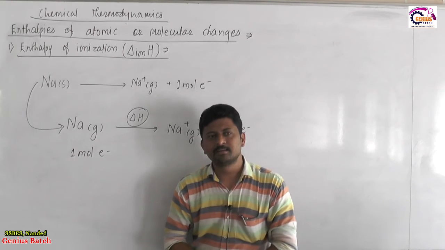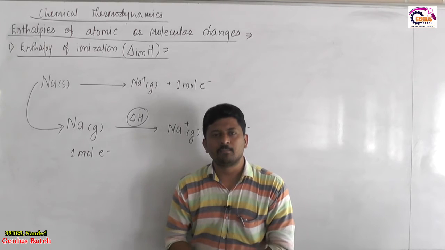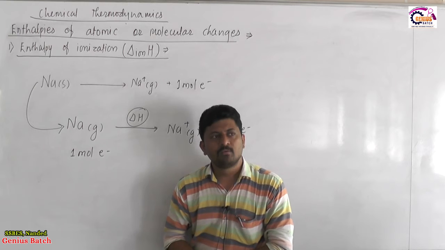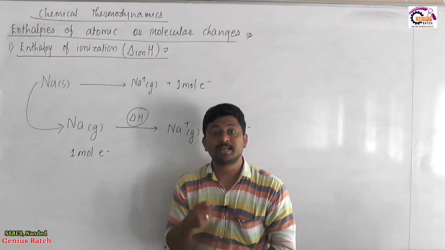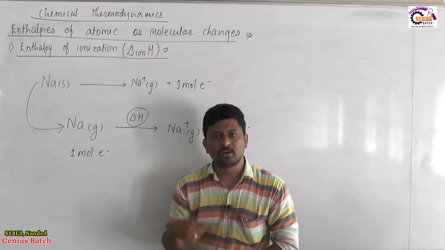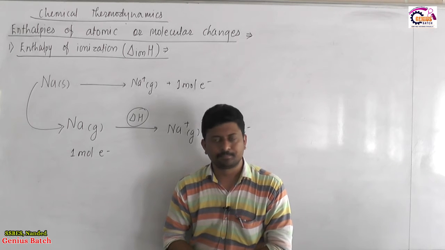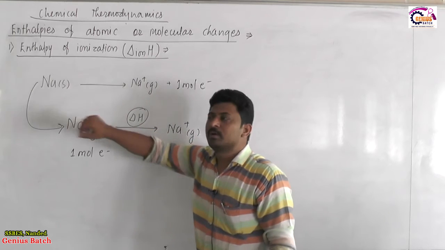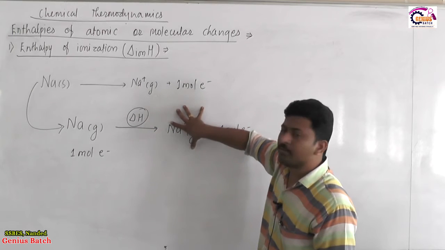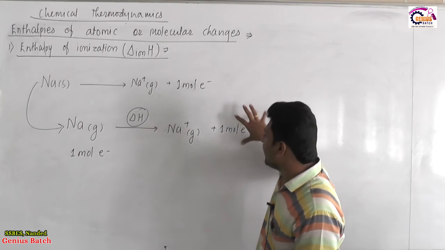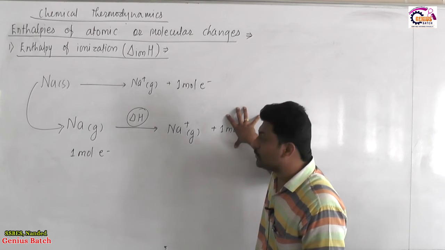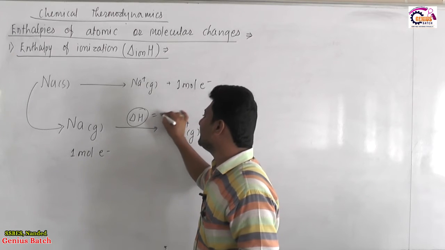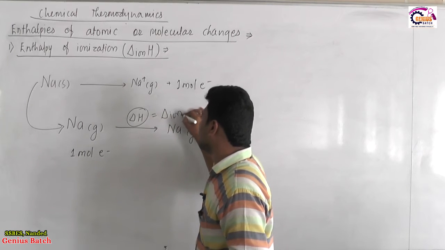Let us revise it. Enthalpy change accompanying removal of 1 mole of electron from 1 mole of isolated gaseous atom to convert it into a cation. If 1 mole of isolated gaseous atom is converted to 1 mole of gaseous cations by loss of 1 mole of electron, then the enthalpy change accompanying the process is called the enthalpy of ionization.